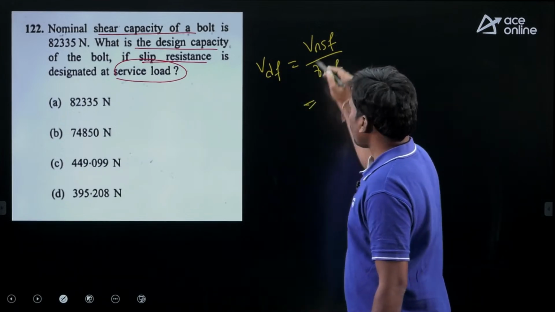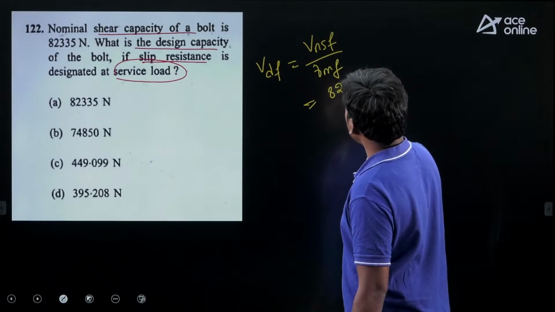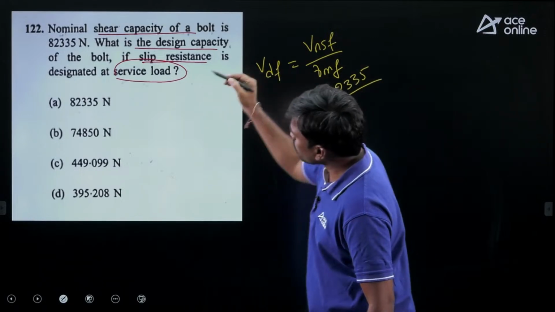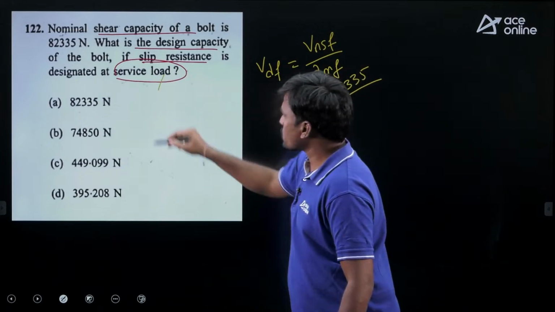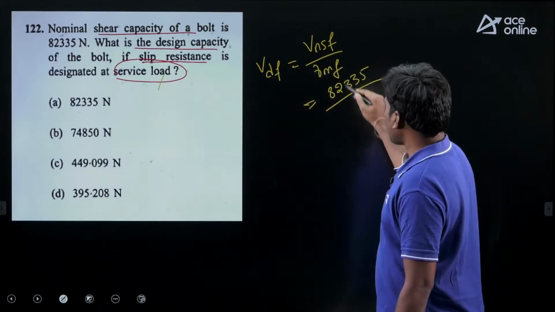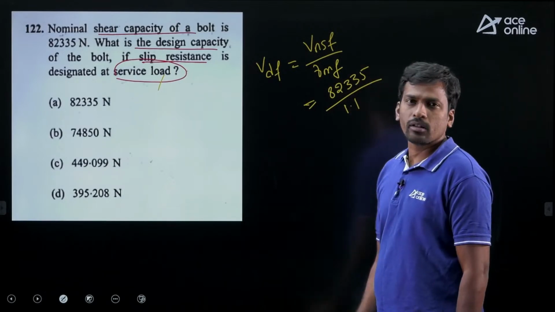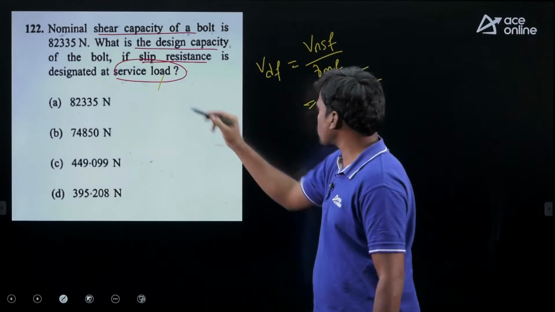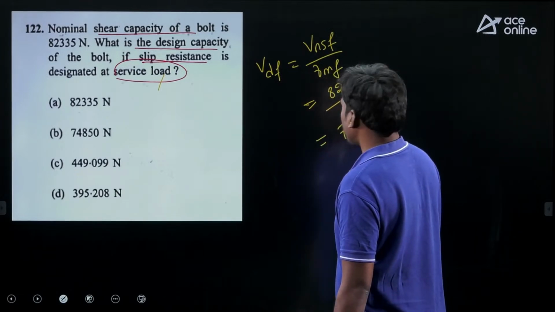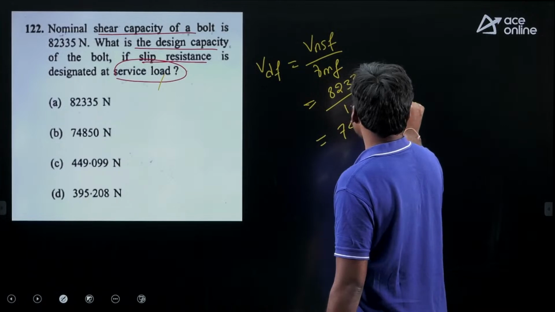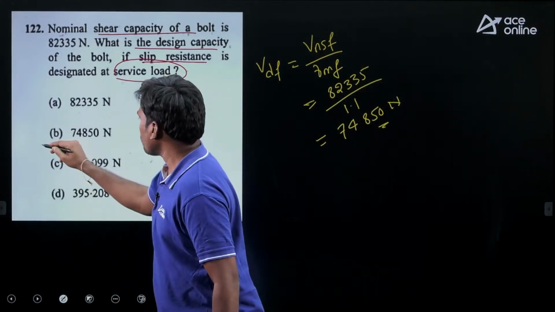Nominal shear is given, this is 82335, right? Students, here it is given as service load. For service load, partial safety factor is 1.1. If it is given ultimate load, then it is 1.25. Given here service load, right? Then if you solve this, you will get 74850 Newton. Then option B is correct.